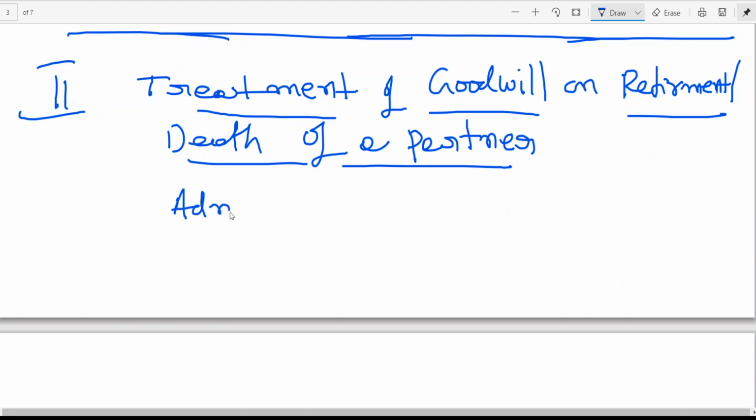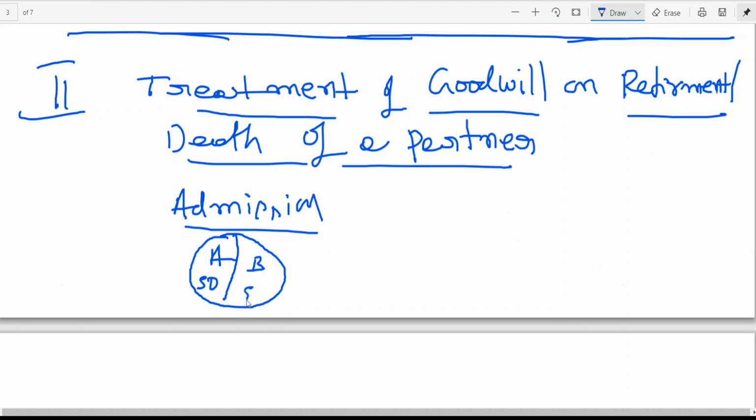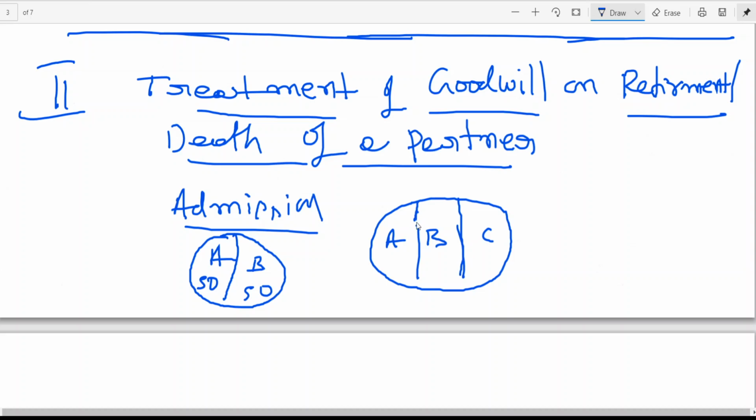Suppose admission: A and B are sharing 50-50. Now you get three partners. So after C joined the firm, A 1/3, B 1/3, C 1/3.